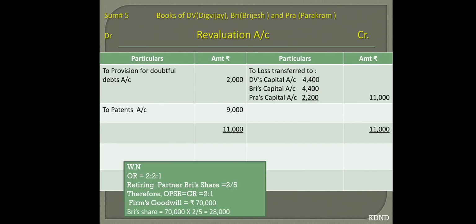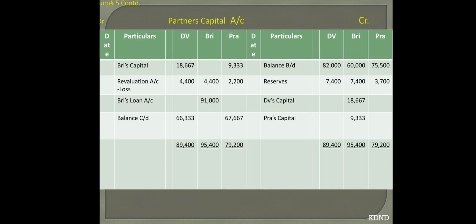Okay, so now you are ready with all the activities. Close your revaluation account, and you are making a loss of 11,000 that will be distributed among the partners. I had already distributed this loss over here.